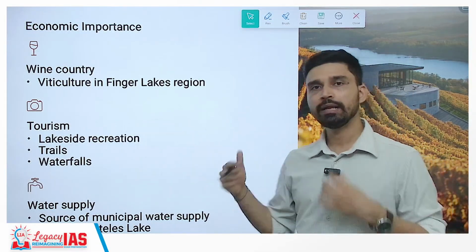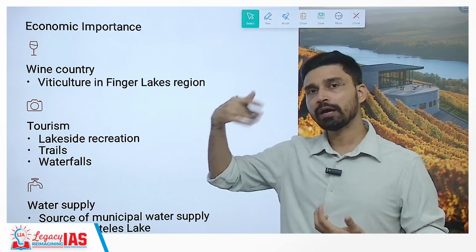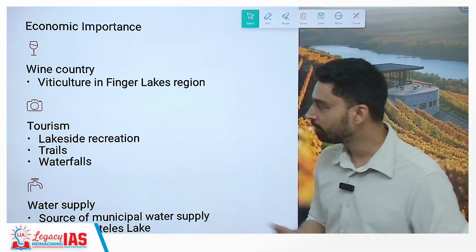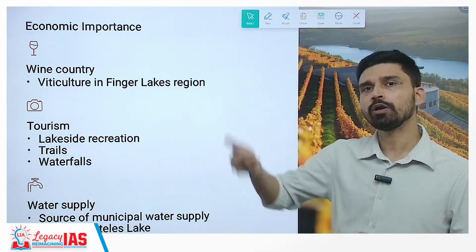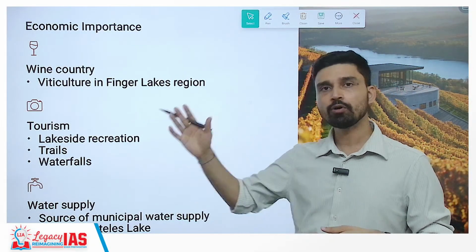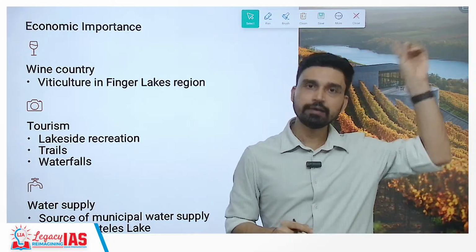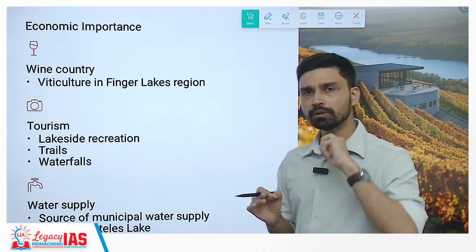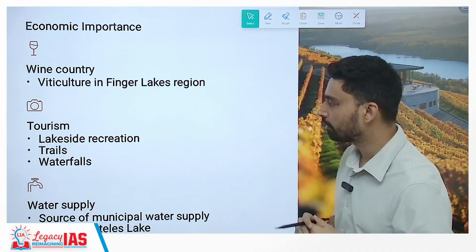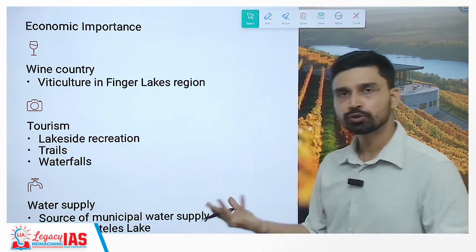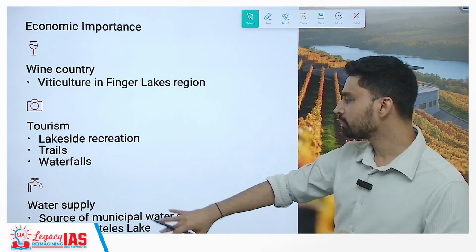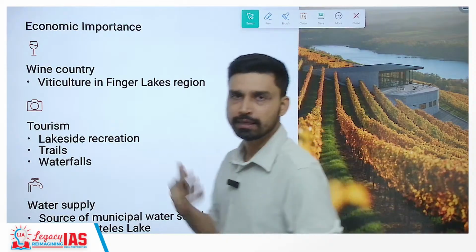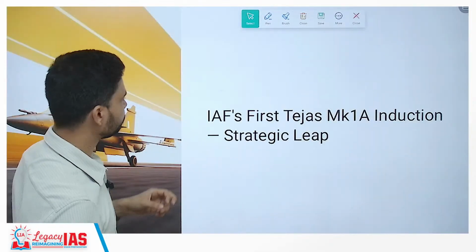And these are known for lakeside recreation, picnics. You have mountains, so you have trails passing through the lakes where people hike and do different kinds of adventurous activities. You have a lot of waterfalls also, because water is falling from the mountainous areas. And Niagara waterfall is actually located in one of the great lakes that we have discussed: Huron, Ontario, Michigan, Erie and Superior. That is how you can remember. Very, very important. One of the largest freshwater ecosystems on the earth is there. And water supply, obviously, because glacial water is freshwater, it also acts as a source of municipal water supply. An example is Canandaigua Lake, one of the finger lakes. It is a source of water for nearby states of USA.